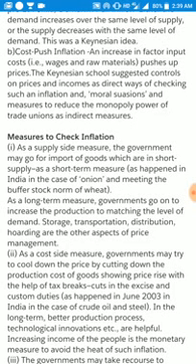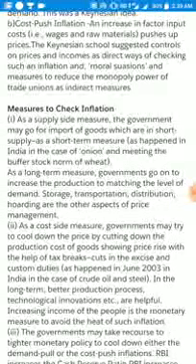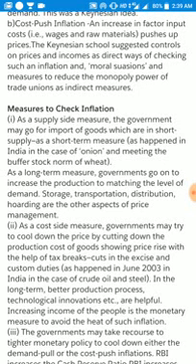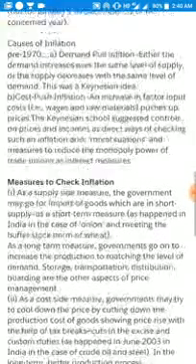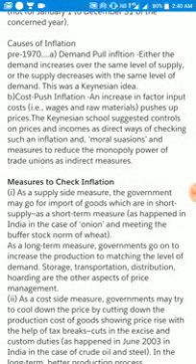So yeah, now what are the measures that the government can take to check inflation? This you can understand very simply. Suppose there is demand pull inflation. What is demand pull inflation? Demand is higher and supply is lower. So how can you get rid of this kind of inflation?